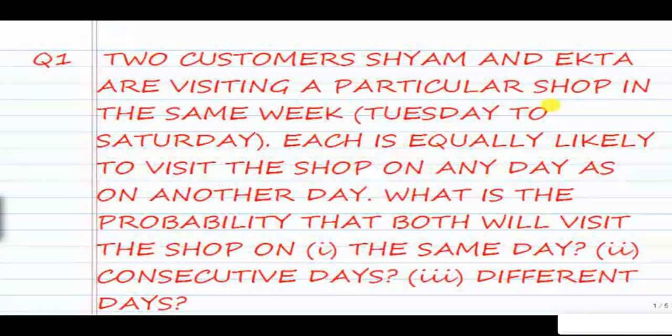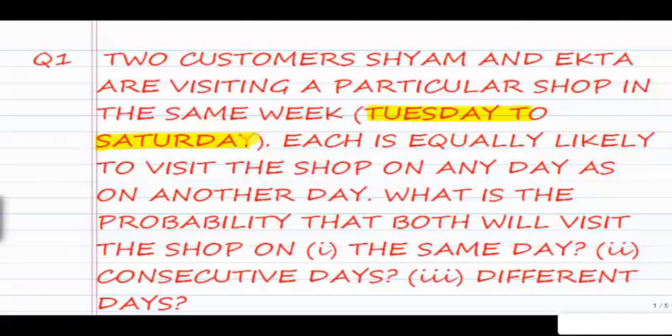So our question number 1 is, two customers, Sham and Ekta, are visiting a particular shop in the same week, Tuesday to Saturday. Now this is important, Tuesday to Saturday. Each is equally likely to visit the shop on any day as on another day. What is the probability that both will visit the shop on the same day, second, consecutive days, and the third, different days?